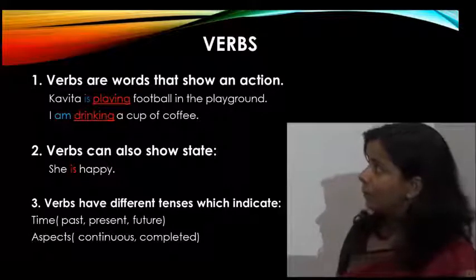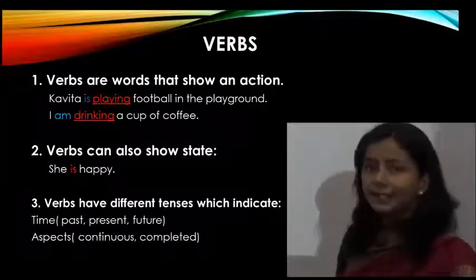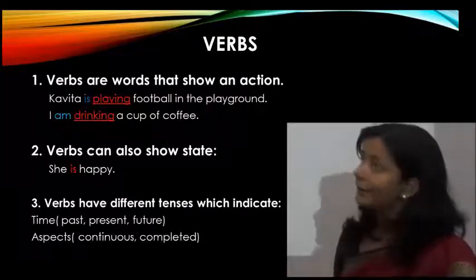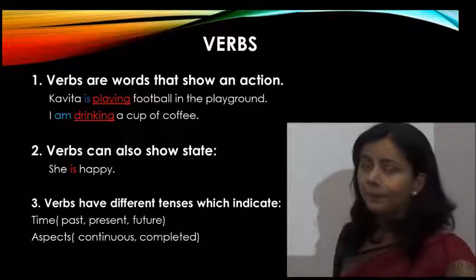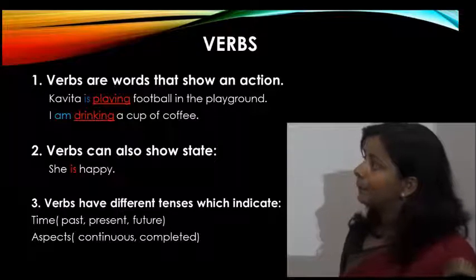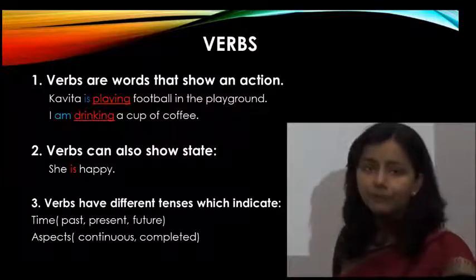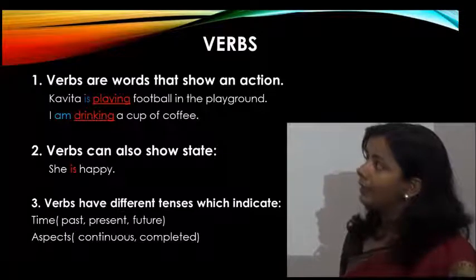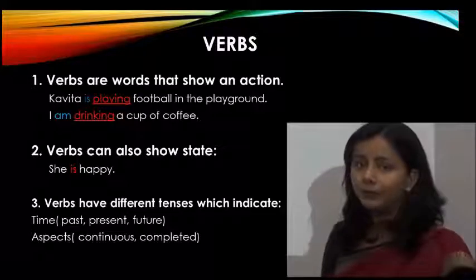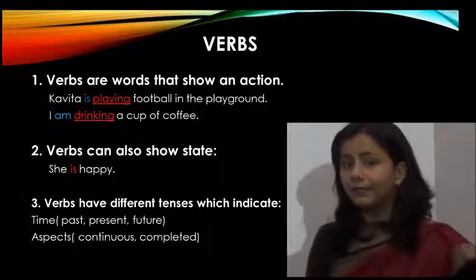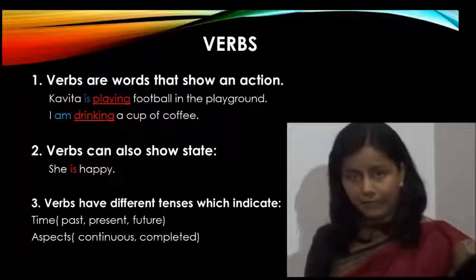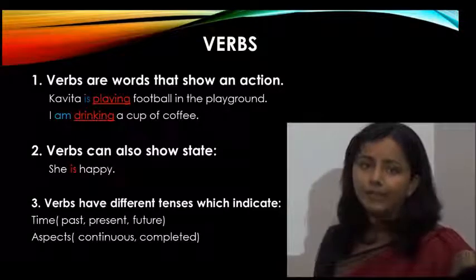In these sentences also, besides the main verb, besides the action words playing and drinking, there is one more word, that is is, and in this sentence, am. So is and am here are the words that are helping the main verb, that is playing and drinking. So we can say that these are helping verbs. So we can have here two kinds of verbs: auxiliary verbs, that is called helping verbs, and main verbs that show an action.